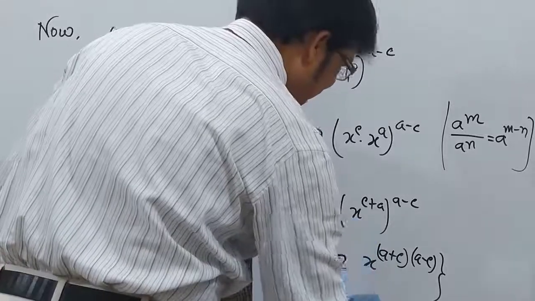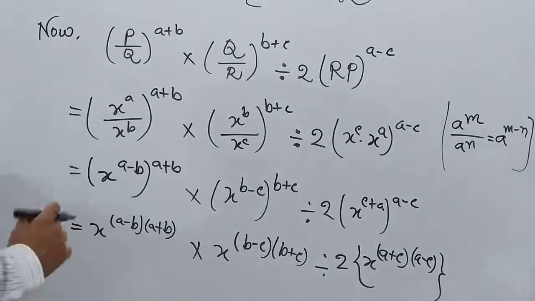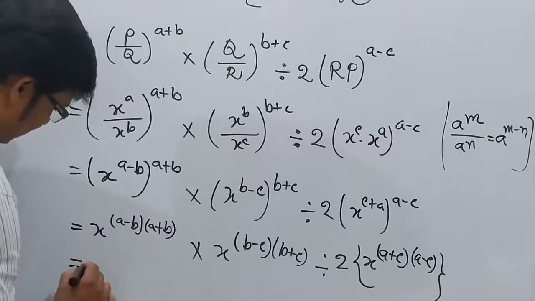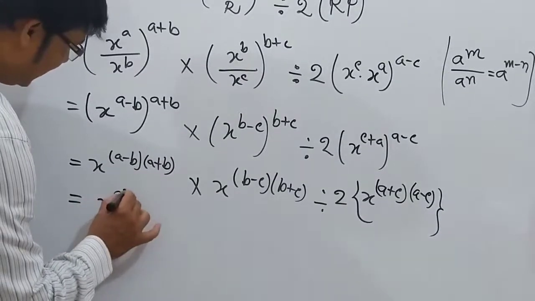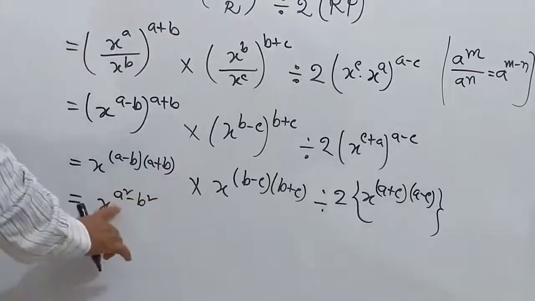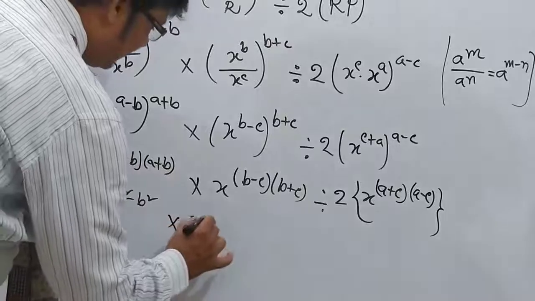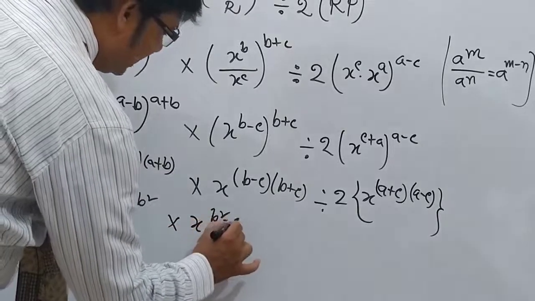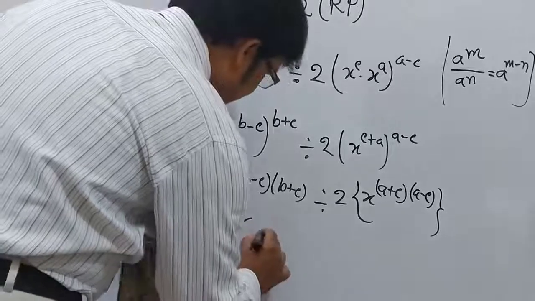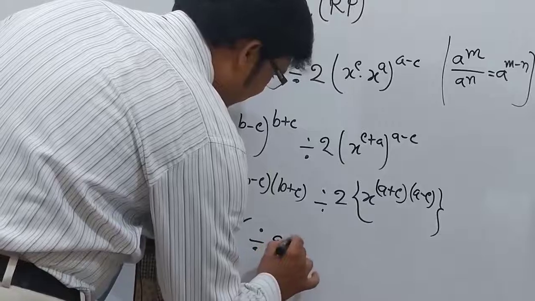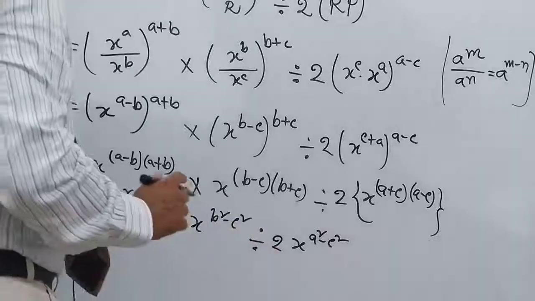Because inside we use the first bracket, that's why you can apply the second bracket here. My dear students, the formula gives x to the power a square minus b square. You know, a square minus b square means a minus b into a plus b. Then x to the power b square minus c square, division by x to the power a square minus c square.